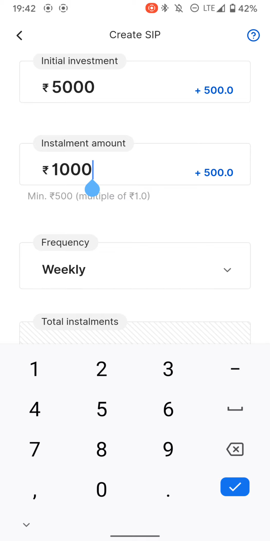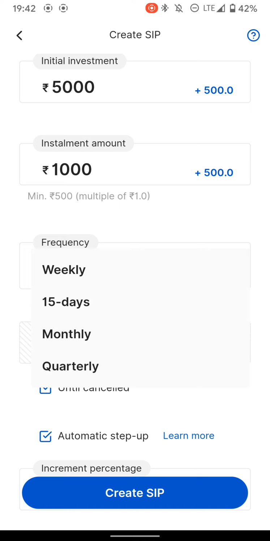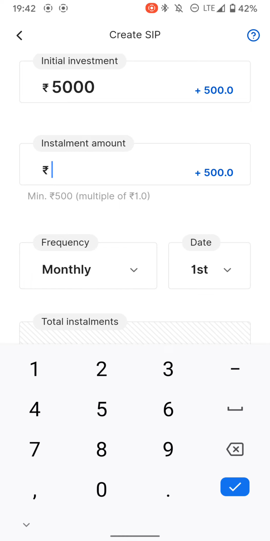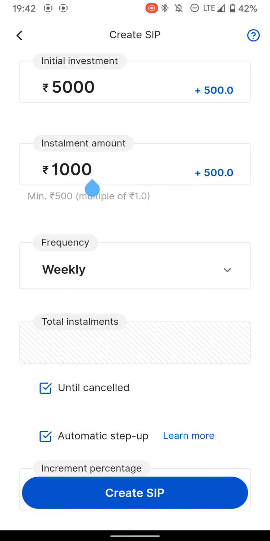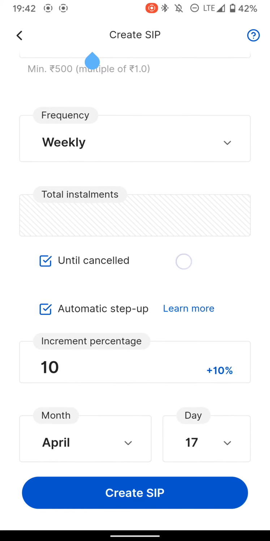So I have decided to go with weekly because I get the advantage of the ups and downs of markets in a week. Because I have clicked the frequency weekly, I have decided to go with 1000 rupees. If I was going to go with monthly, my installment amount would have been 4500. But in this case, I'm going to take advantage of the weekly changes. Now total installments, I'm going to go with this option until cancelled.